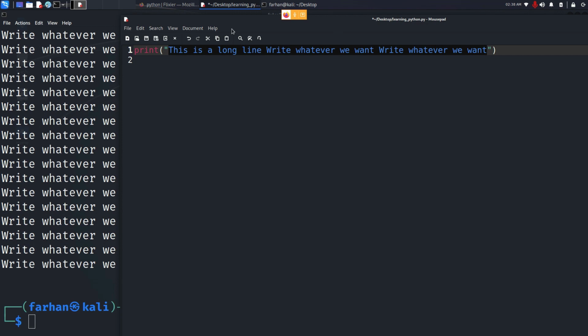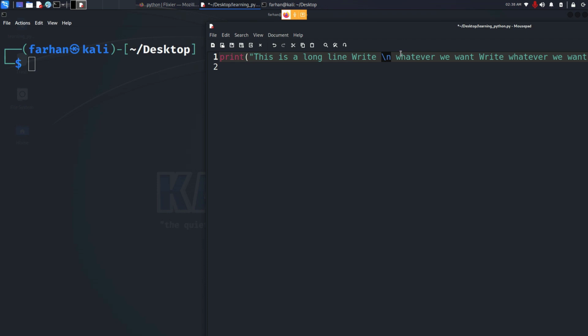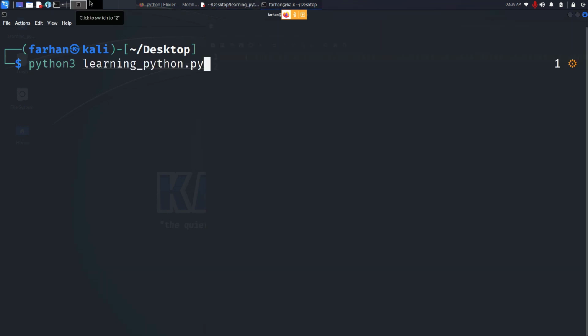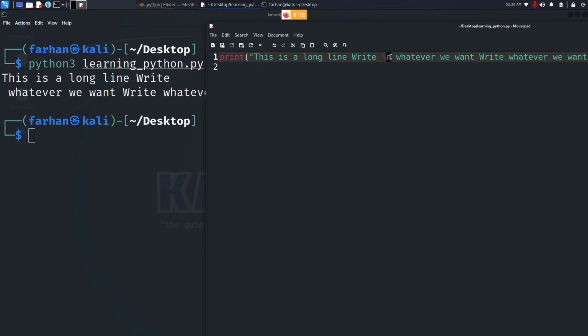What I could have done is, you remember the backslash, right? I could have used backslash, and the next character after the backslash will be given special treatment. So a specially treated character is n. You can see the n is highlighted as a special character. What will this do? I'll clear my screen. If I save my file again and run the code, I can see that n, which stands for next line, told my program to finish this line here, and whatever is there, go to the next line.